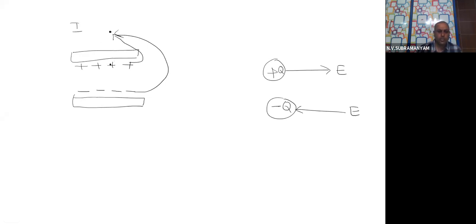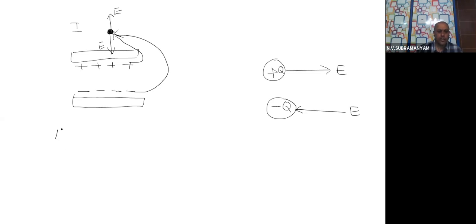This rule you follow here again. Now this is the positive charge electric field, no? That will be away from it. Let us call it E. Then what about the negative charge electric field? That will be towards it. That is E. Now that means there are two fields which are oppositely acting at this particular region.